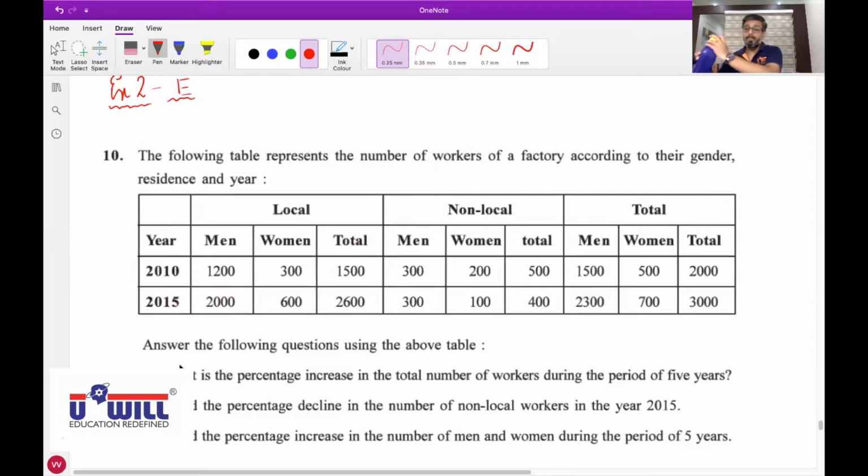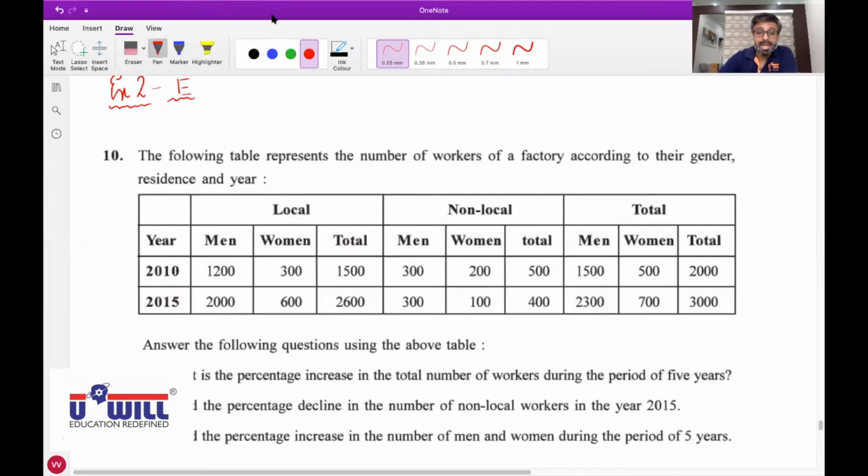Answer the following question using the above table. What is the percentage increase in the total number of workers during the period of 5 years? Now, be attentive, everyone. The following table represents the number of workers of a factory according to their gender, residence, and year. So we have local, non-local, and total, and then in years we have 2010 and 2015, and then we have the genders, men, women, and total.